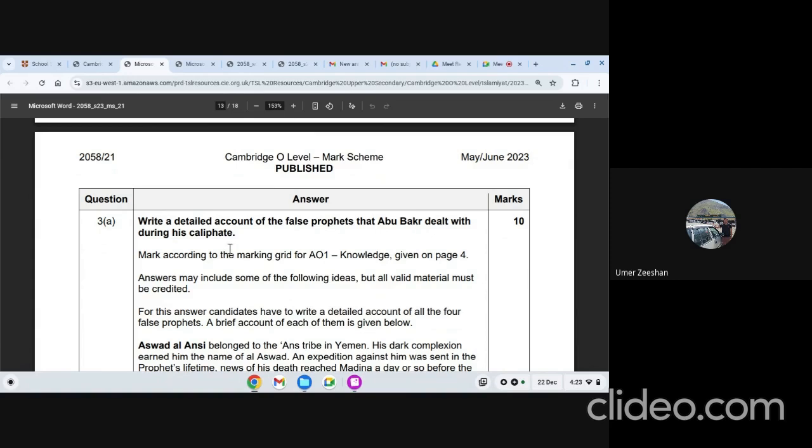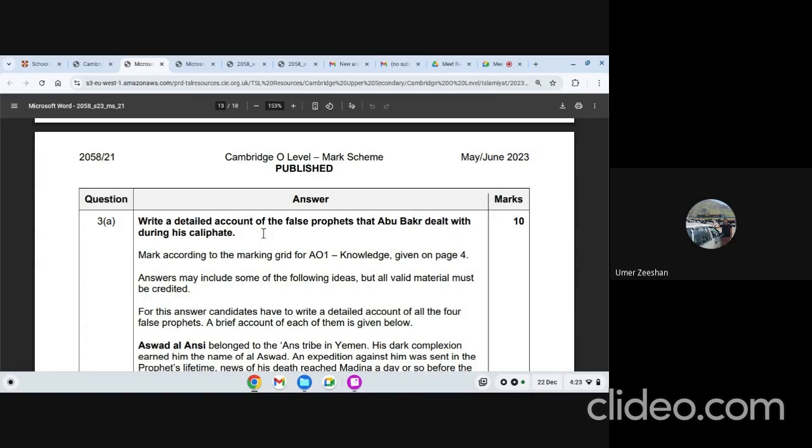Here we need to look at one thing very carefully. Look at the question: write an account of false prophets and the way Hazrat Abu Bakr dealt with them. When I'm checking the answers of students, I found some students explain the false prophets perfectly, but they don't go into detail on the way Hazrat Abu Bakr dealt with them. Or they do the opposite. They explain how Hazrat Abu Bakr dealt with them, but they don't talk about these false prophets. Who were they? How did they become stronger? How did they become a threat, and how did Hazrat Abu Bakr deal with them? Your answer needs both combined, and 4 false prophets must be explained in it.